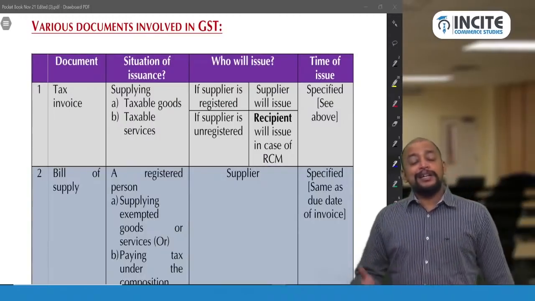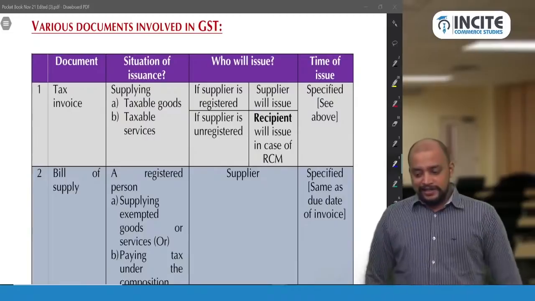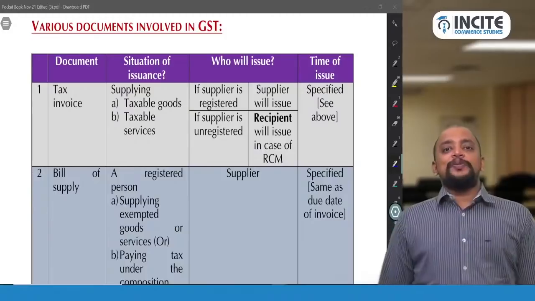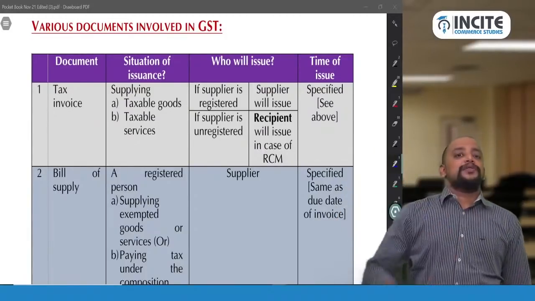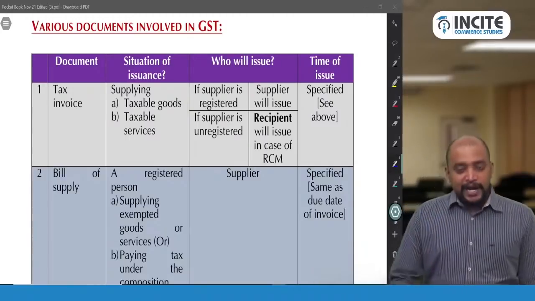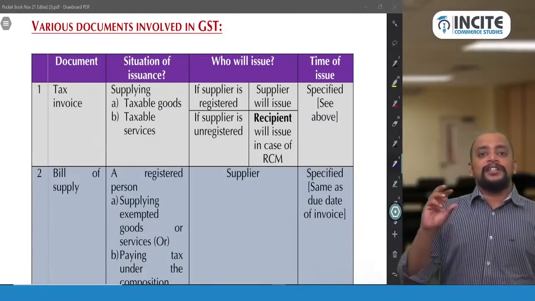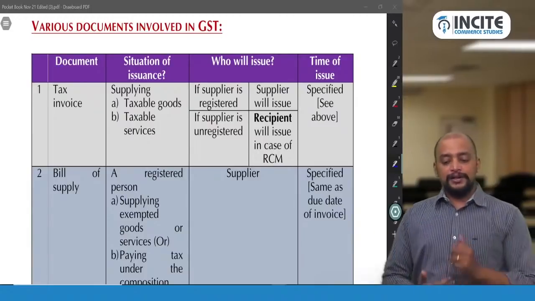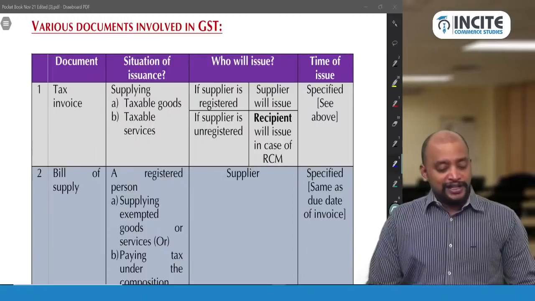Supplier to recipient. But in some cases, the recipient will be giving the tax invoice to the supplier. In which case? Whenever the recipient is registered and liable to pay GST under RCM and the supplier is unregistered, the recipient will be giving a tax invoice to the supplier. Generally, the supplier gives the tax invoice to the recipient, but in this exceptional case, the recipient gives it to the supplier. But the time limit will be the same as the regular time limit for the tax invoice.